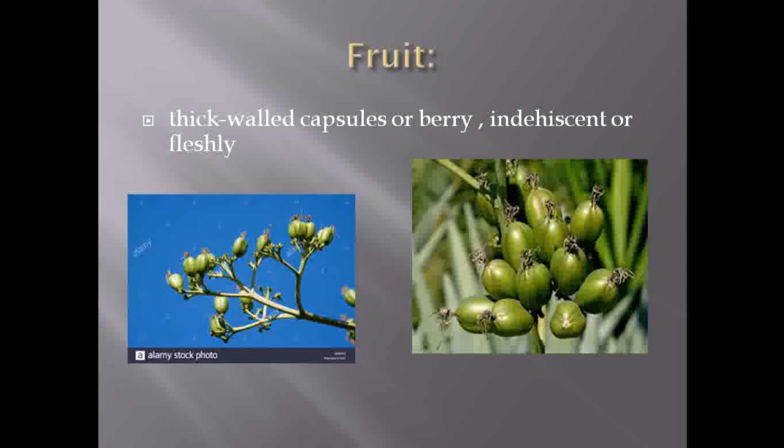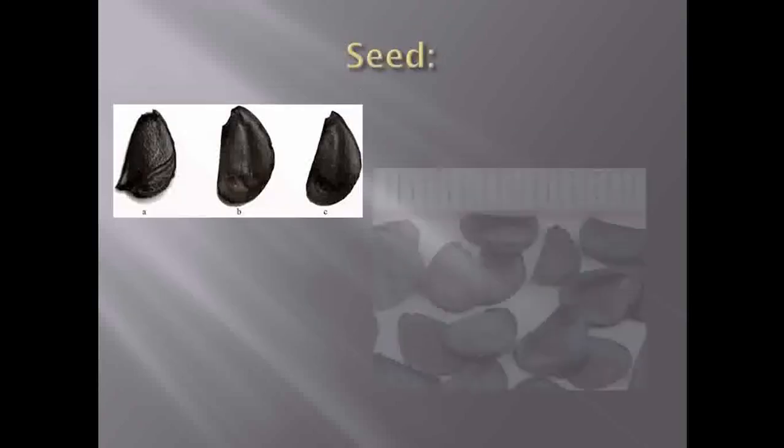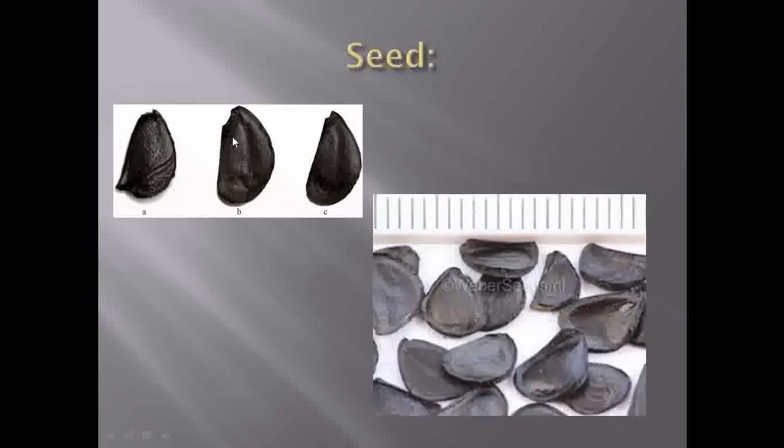That fruit we call indehiscent, or see that the fruits are fleshy. So remember here the fruits observed under this family are thick walled capsules or berry type of fruits. Then these are the albuminous seeds which are observed under this family.